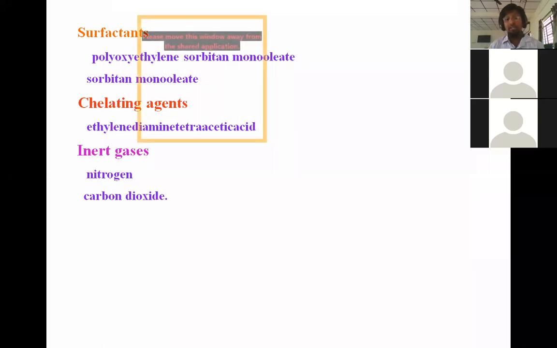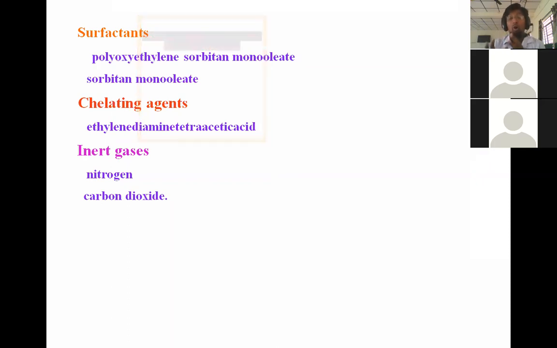Why do we use inert gases like nitrogen and carbon dioxide? Because of the head space available after packing in the small volume parenteral, maybe in the cartridge, vial or ampule. If oxygen or air is present there, it can cause oxidation for certain drugs like ferrous-containing drugs, copper-containing drugs, and so on. So we fill it with nitrogen or carbon dioxide, which are inert gases. Even though carbon dioxide is not truly inert, its reactivity is low and it will prevent oxidation there.